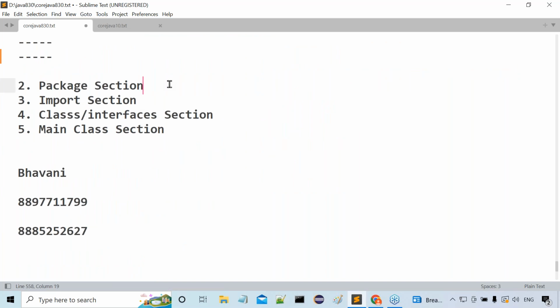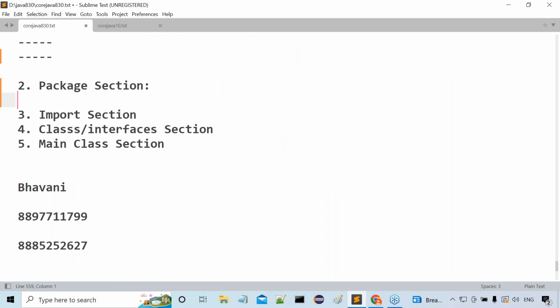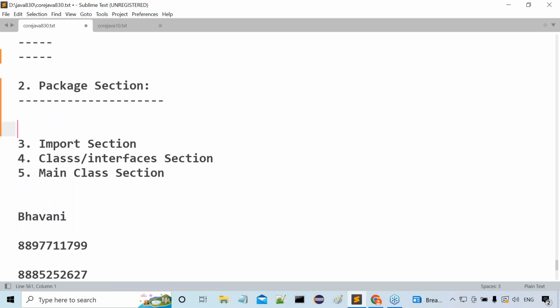Next one is the package section. Everybody has to understand clearly what exactly the meaning of package is. I'll give a simple definition for package now. Try to understand it.